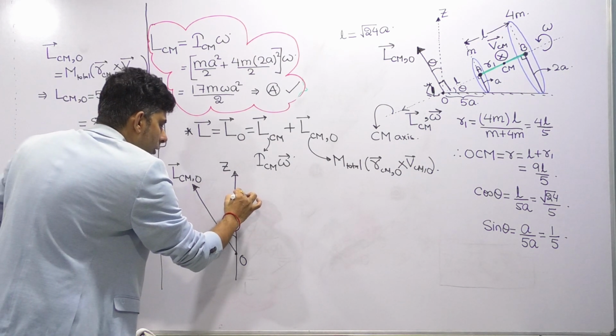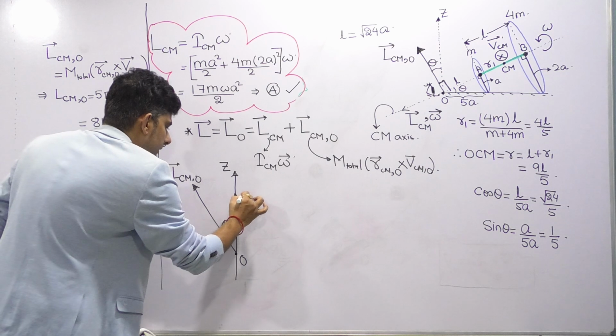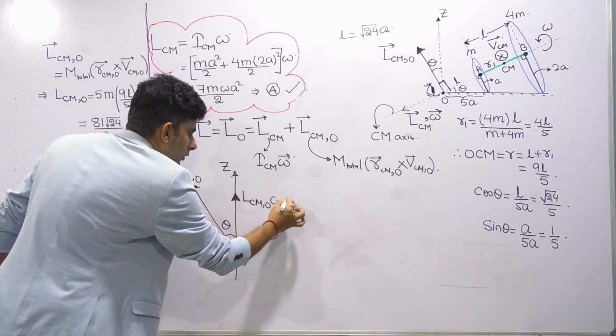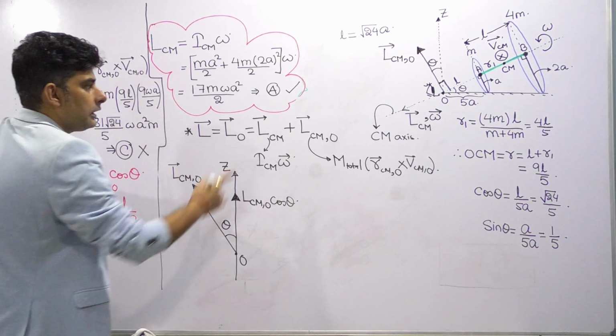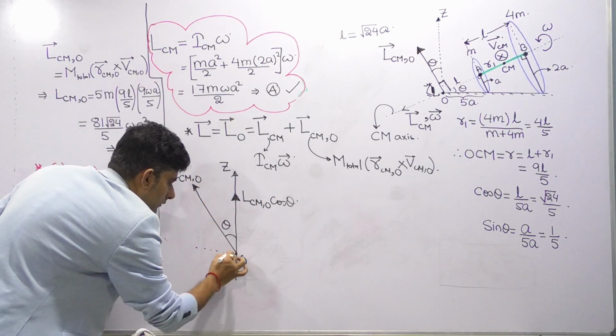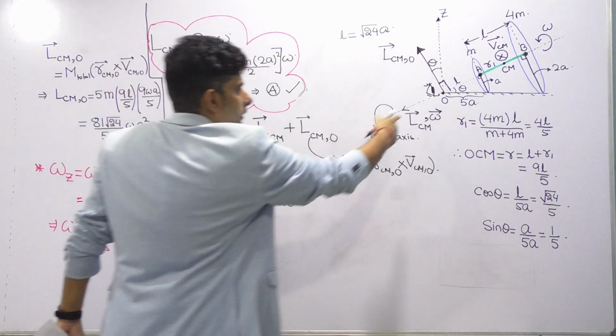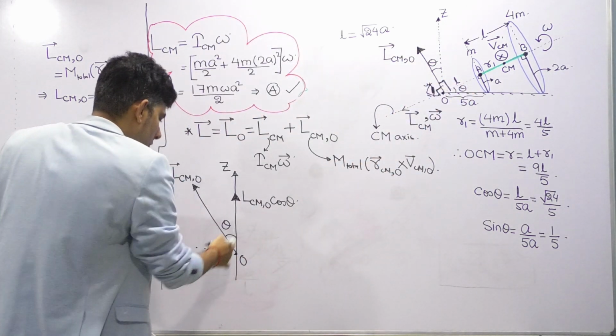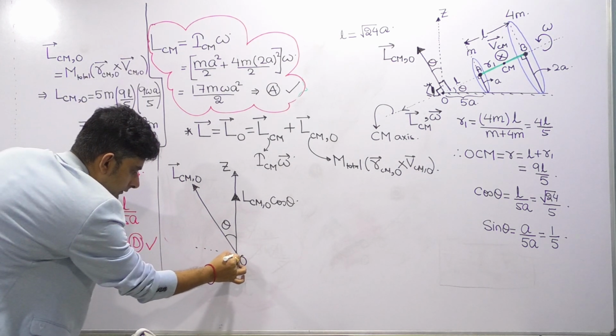So it will have a component along the z axis as LCM O cos theta. Now if you see this line, these two are mutually perpendicular, so draw a perpendicular to this line.